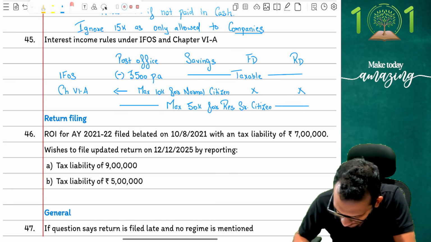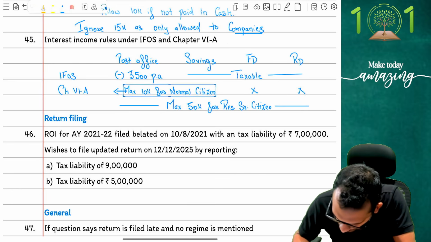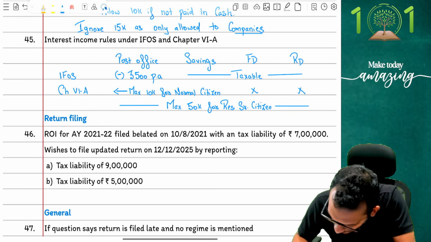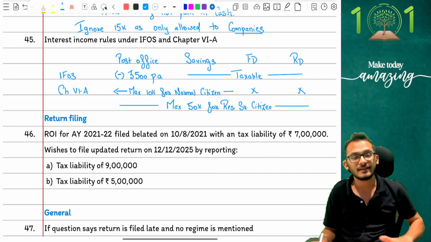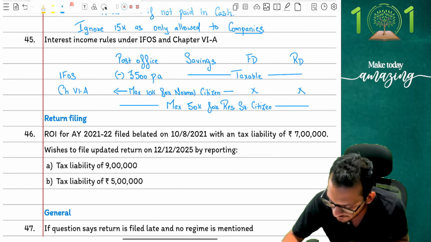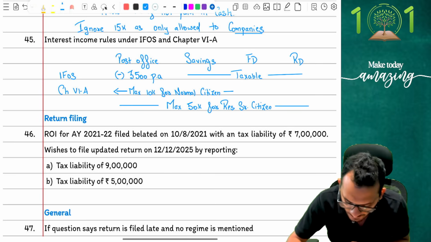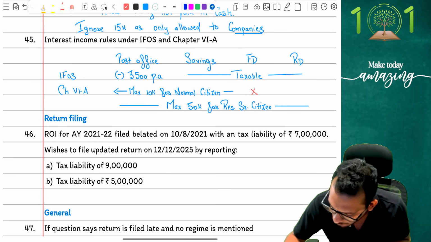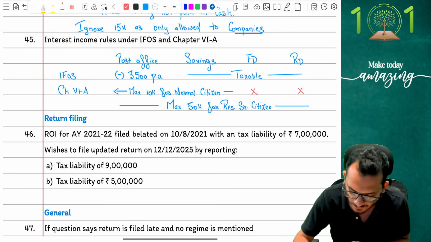Yes, so it's going to be a maximum of 10,000 rupees for a normal citizen, and this is what the provisions will look like. So this is how I'll answer the question. No deductions will be given for FDs and RDs. FDs and RDs have nothing to do with this. This is how you have to look at the understanding of it. Here there will be no benefits given to you whatsoever, and that is how the answer looks.